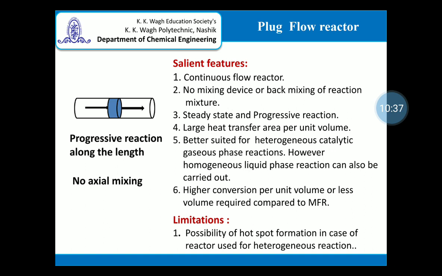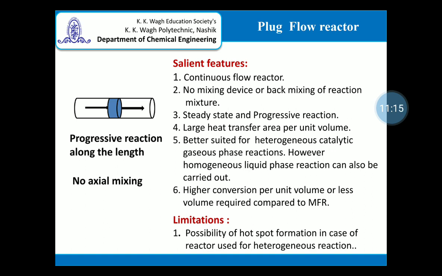That means if you take the sample from a different location, then you will realize that the composition at a different location is different. However, if you take out the sample from a particular location at a different time, you will get the constant composition for a particular location. Because of this, it's a steady state in operation. However, as the conversion varies along the length, we can call this reactor a progressive reactor. Then compared to CSTR, the heat transfer area available is large.